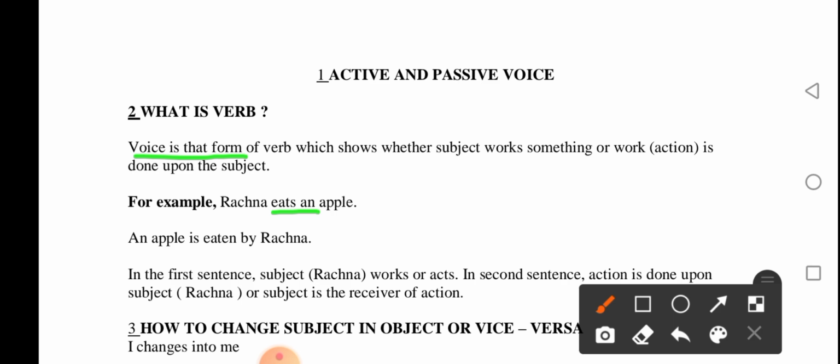But when we change this active voice into a passive voice, it becomes: an apple is eaten by Rachana. An apple was the object of the first sentence, the active voice. But it became what? The subject of the passive voice. You should know this rule: the subject of the active voice is changed to the object of the passive voice, and the subject of the passive voice is the object of the active voice.